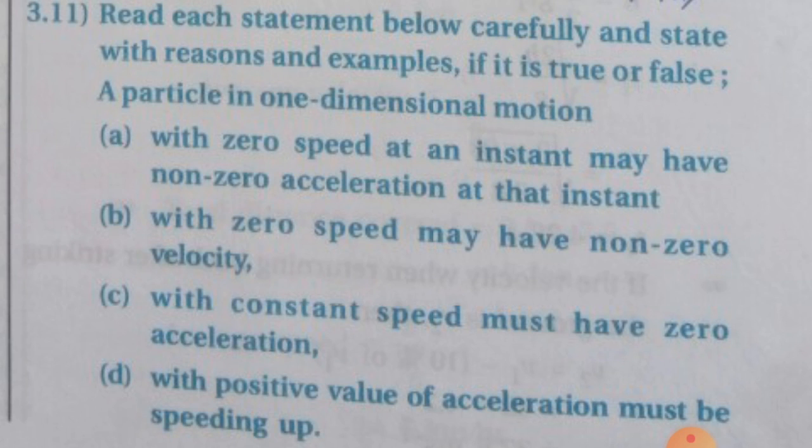Now, out of those four, A, B, C and D, A is true and C is true. A and C, that is the first one and the third one, are true, while B and D are false, that is, the second and fourth are false statements. Why? We refer with reasons.